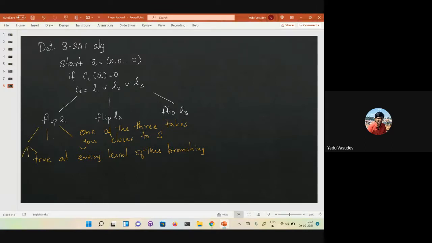So instead of doing the randomized algorithm, you're basically brute force trying out everything. Okay. You know that at every node there is at least one branch where you're going towards a satisfying assignment. So if you spend n such steps, you will definitely hit a satisfying assignment. Because at every level, on at least one of the nodes, you are actually closer to the satisfying assignment. And the distance of your assignment to the satisfying assignment is definitely at most n. So if you do n steps, you will definitely reach the satisfying assignment. What is the running time of this algorithm?